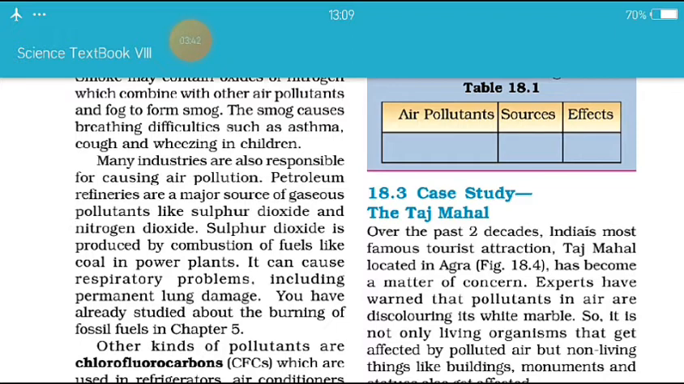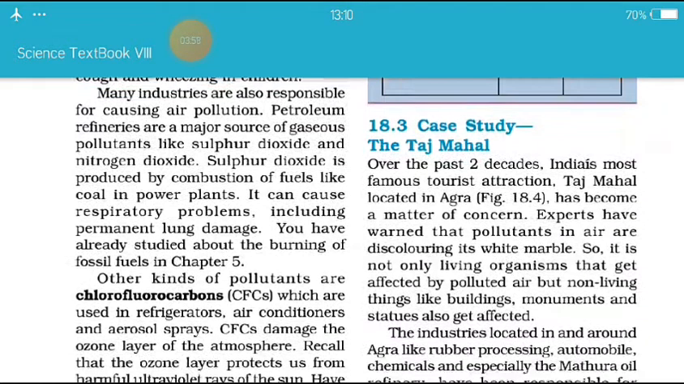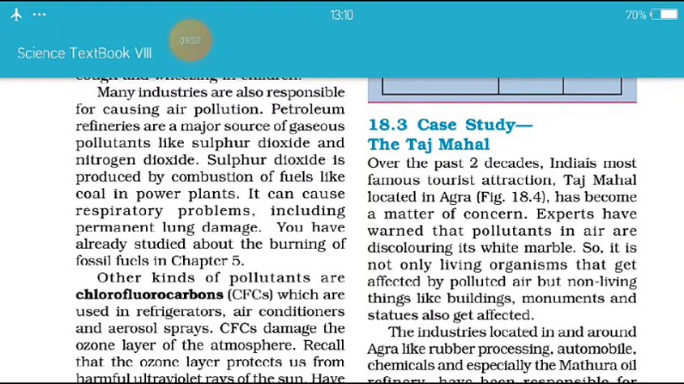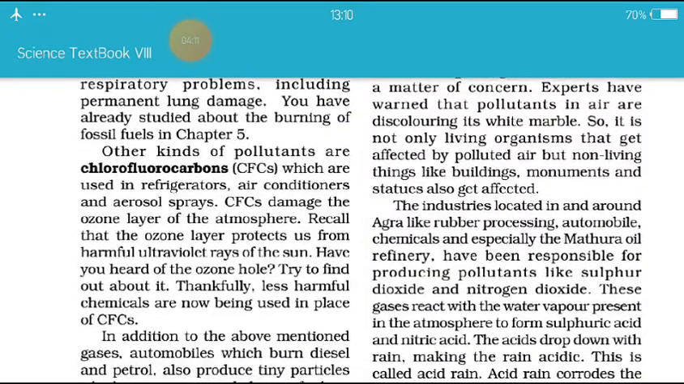Many industries are also responsible for causing air pollution. Petroleum refineries are a major source of gaseous pollutants like sulfur dioxide and nitrogen dioxide. Sulfur dioxide is produced by combustion of fuels like coal in power plants. It can cause respiratory problems, including permanent lung damage. You have already studied about the burning of fossil fuels in chapter 5.